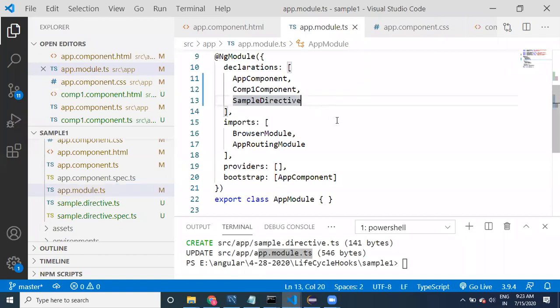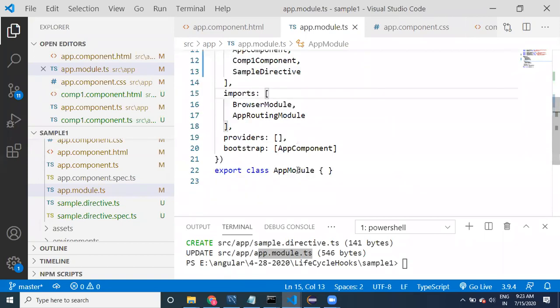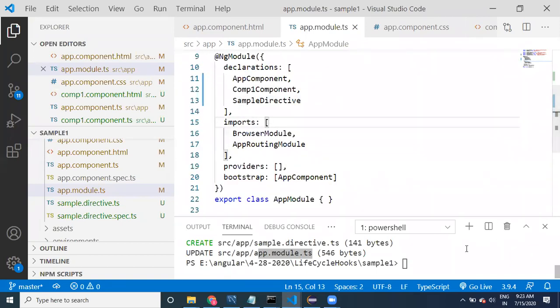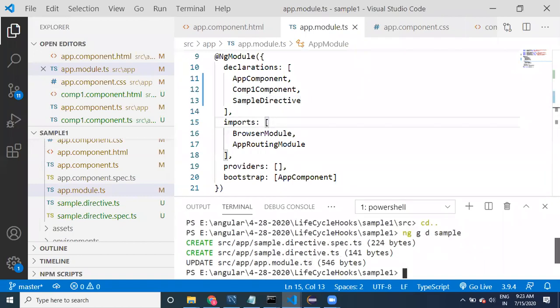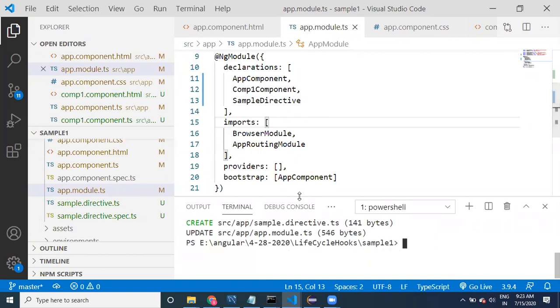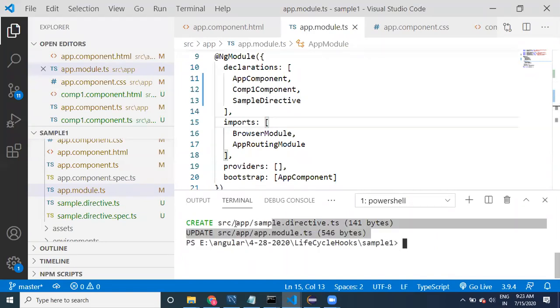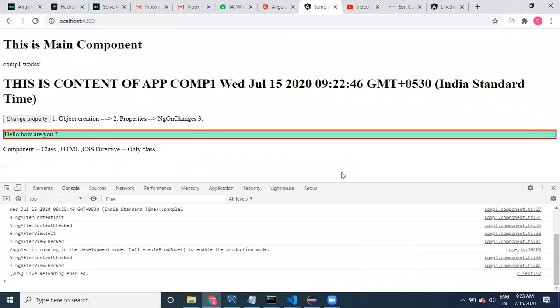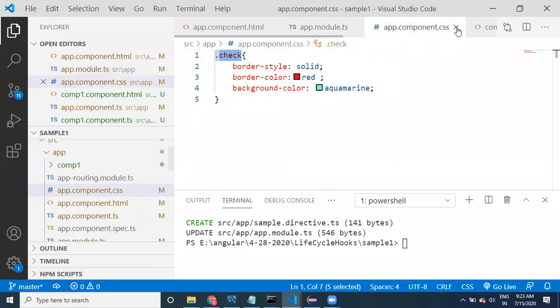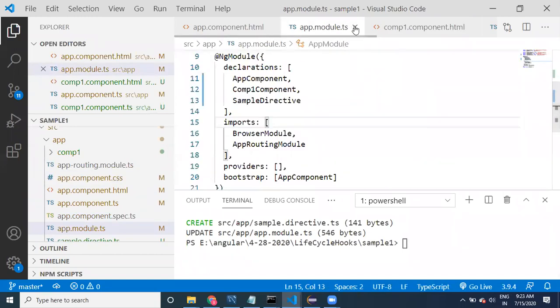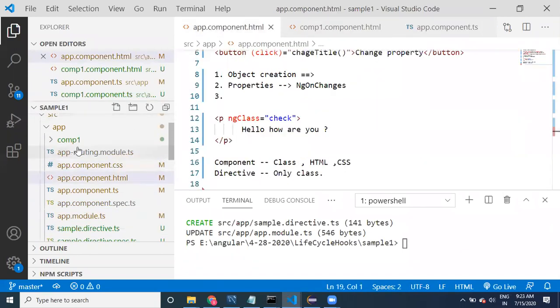Okay, that's good. Now let us go to the directive.